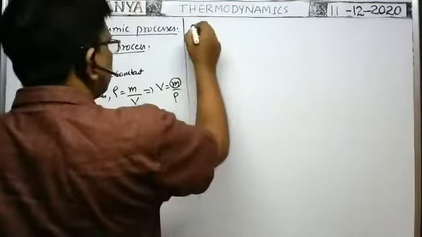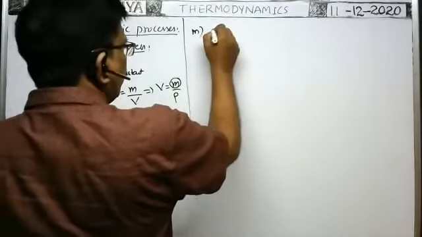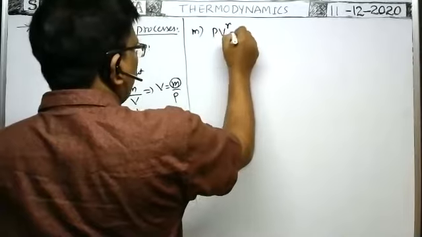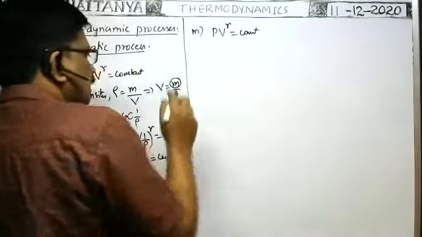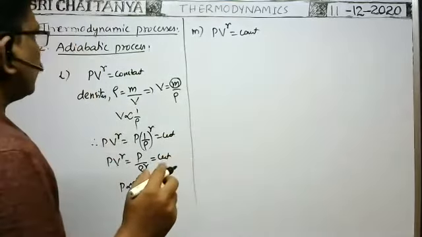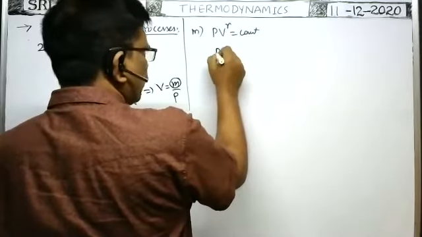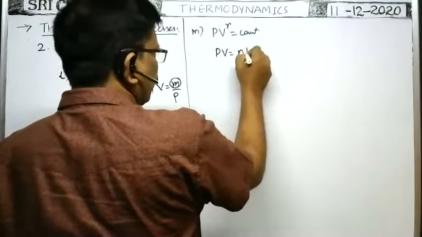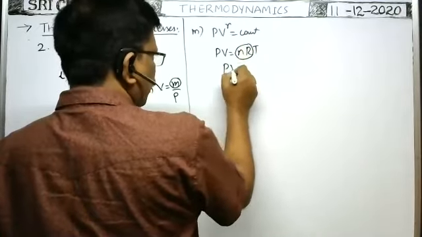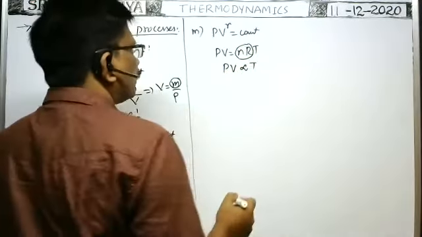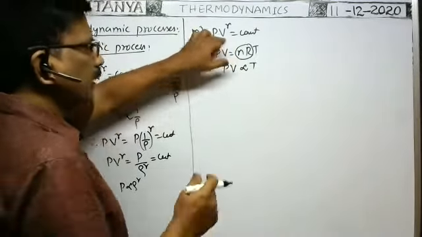Okay, next point. PV to the power of gamma is equal to constant, we know. Now in this process, what is the relation between temperature and pressure? We know in any process the gas obeys the ideal gas equation, PV is equal to nRT. nR is constant, so PV is proportional to T. If you want to obtain the relation between P and T, V should not be there in this formula.